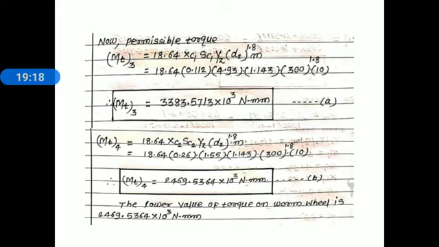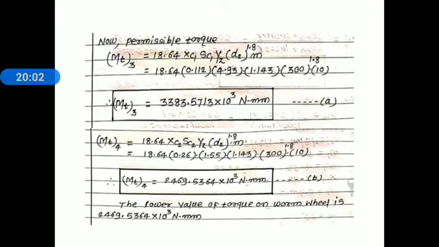Consider this equation A. Next, the value of permissible torque MT4 is equal to 18.64 XC2 SC2 YZ D2 raised to 1.8 into module. Here again we substitute the known parameters: 18.64, XC2 0.26 that is given, SC2 that is also given 1.55, YZ that is also given in the problem statement 1.143, pitch circle diameter of worm wheel 300 raised to 1.8, module is 10. Simplify this and we get the second value of permissible torque on the worm wheel, MT4, equal to 2469.5364 into 10 to the power 3 Newton millimeter.